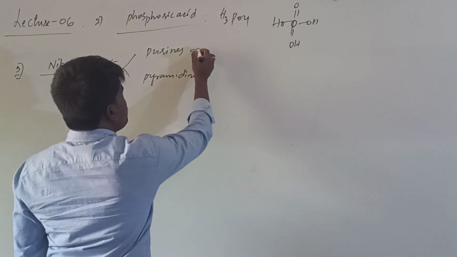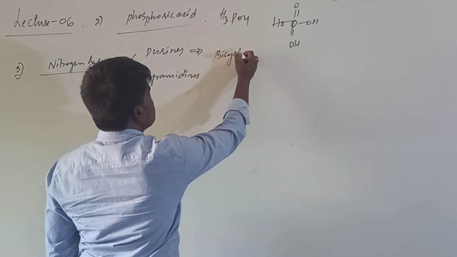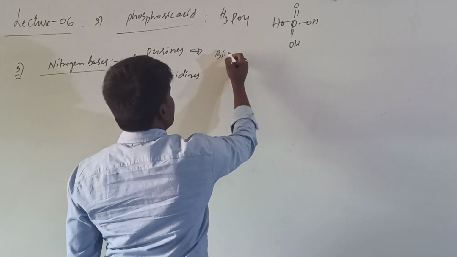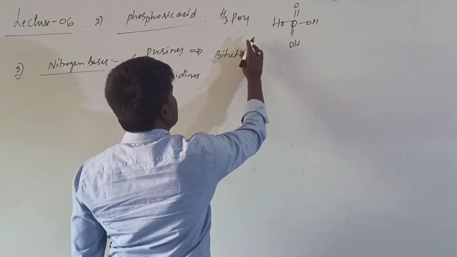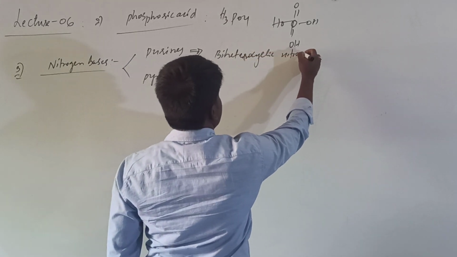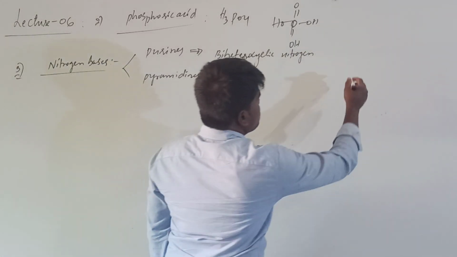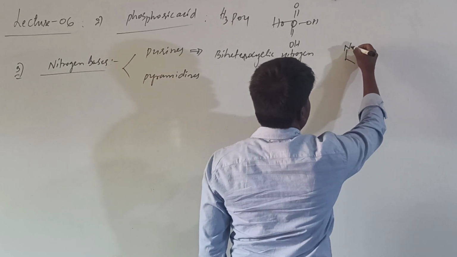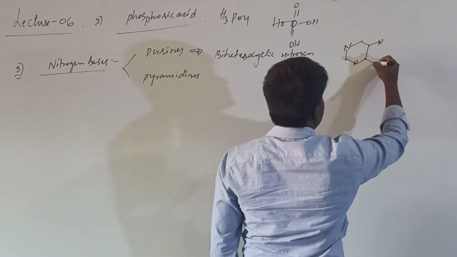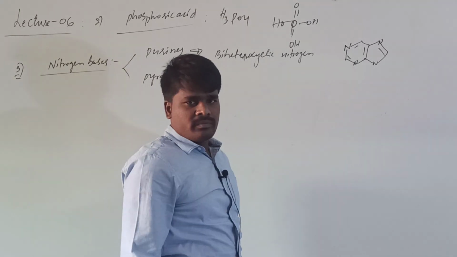Okay, purines are bicyclic, bi-heterocyclic nitrogen bases. Bi-heterocyclic nitrogen bases are called purines. The general structure of purine is this. This is the general structure of purine.